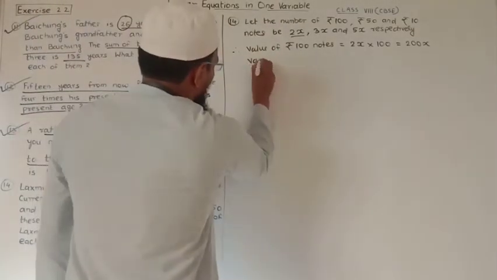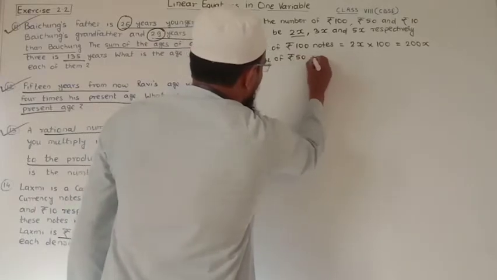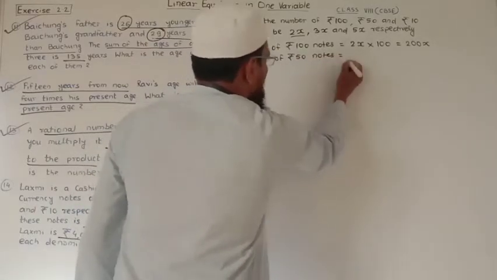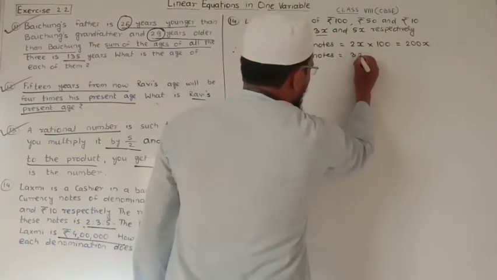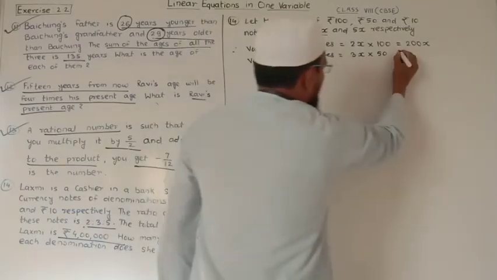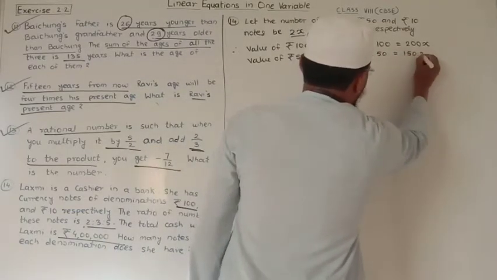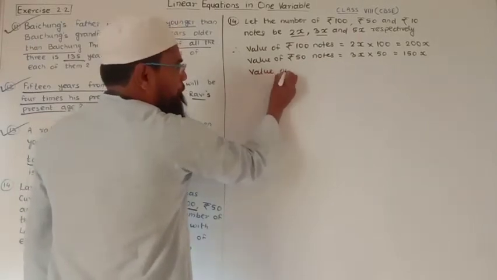Similarly, the value of rupees 50 notes is equal to, here the number of 50 notes is 3x, we consider 3x into 50, 53 is 150x.